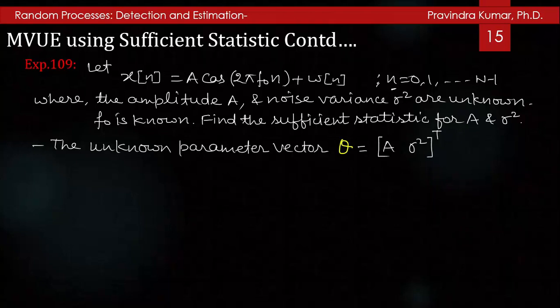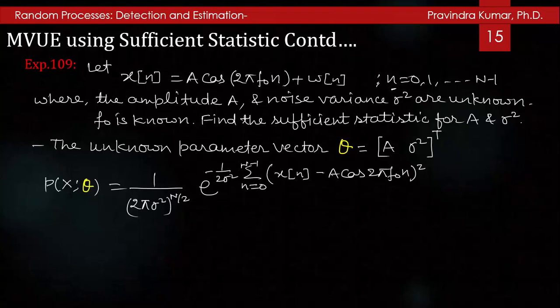Here the unknown parameter vector is theta equal to the transpose of [A, sigma square], and the PDF is p(x; theta) equal to 1 by (2 pi sigma square) to the power N by 2, times e to the power minus 1 by 2 sigma square summation n from 0 to N minus 1 of (x[n] minus A cos 2 pi f0 n) whole square.